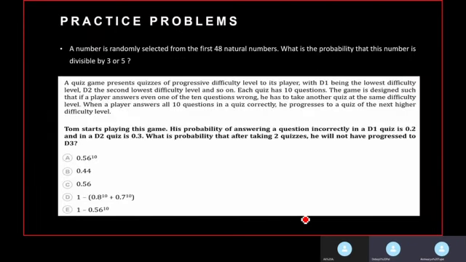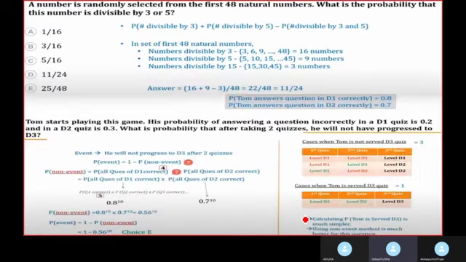Once again, I would request you to pause the video, attempt the questions of this slide, and then play to view the solutions. I hope you have attempted the questions. So let's discuss the solutions for them. What does the first question state? The first question states that a number is randomly selected. Guys, randomly selected means that it is equally likely as well as mutually exclusive. So let's delve into the question.